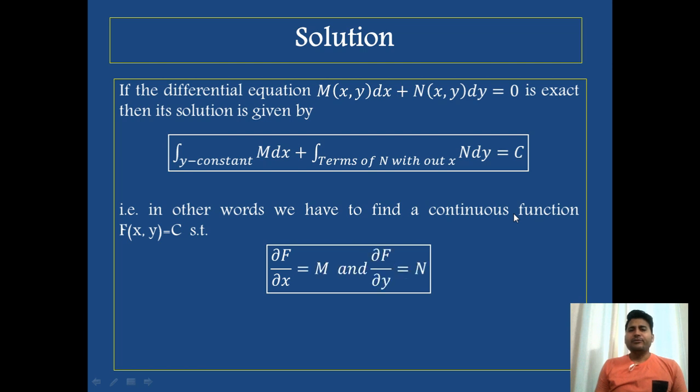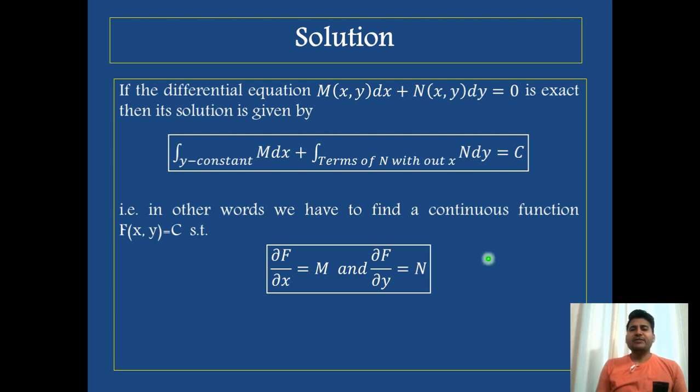In other words, we have to find a continuous function f such that del f over del x is M and del f over del y is N. It is the same as the specification I told you about the exact differential equation.